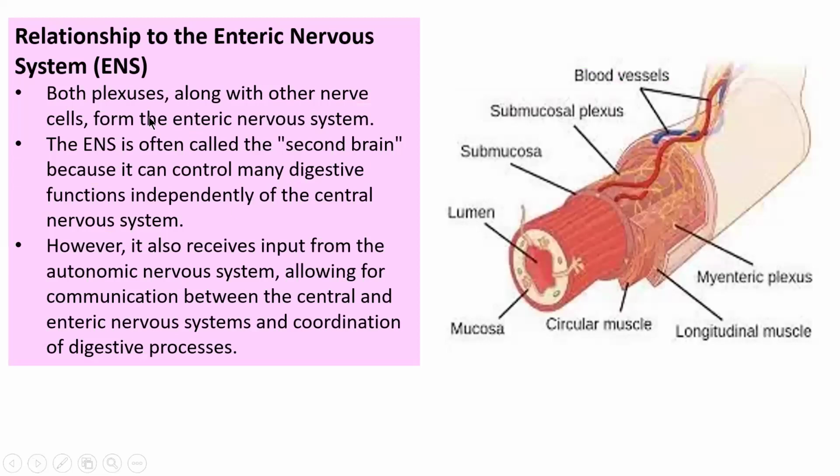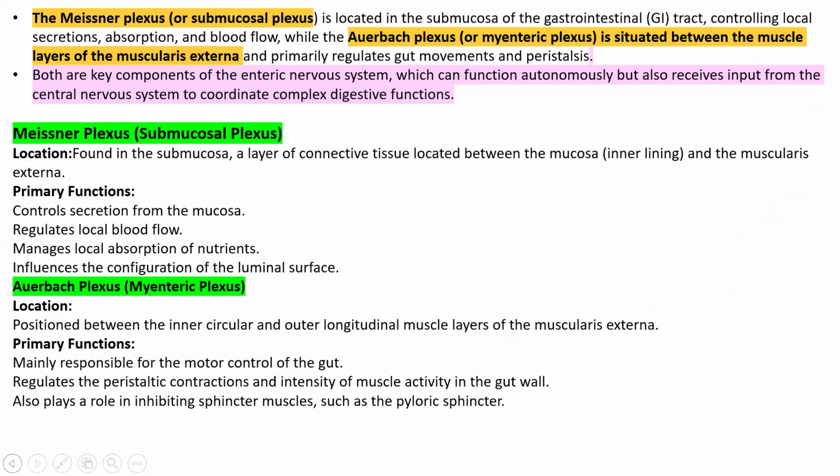So there are both plexuses. Meissner plexus is present in the submucosa, the submucosal plexus. Auerbach plexus is present in the muscularis externa.